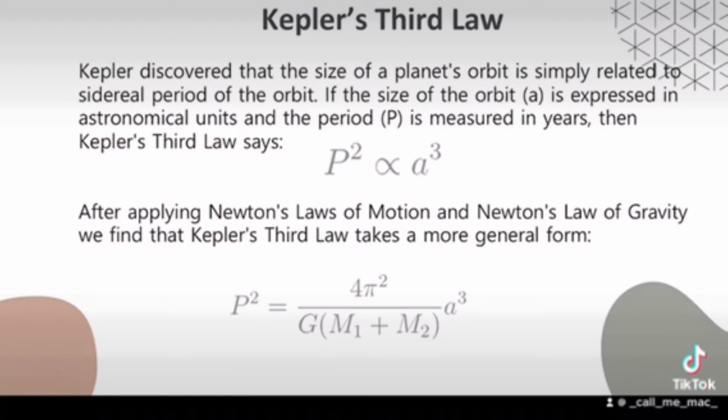After applying Newton's law of motion and Newton's law of gravity, we find that Kepler's third law takes a more general form, where the time period squared equals 4 times pi squared times the cube of the semi-major axis, divided by the gravitational constant times m1 plus m2, where m1 and m2 are the masses of the 2 orbiting objects in solar masses.